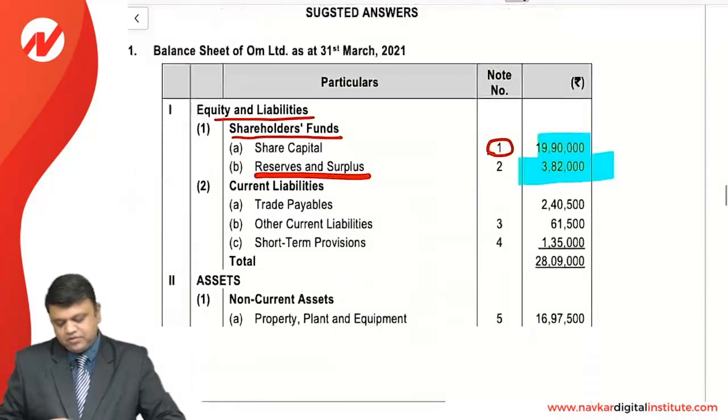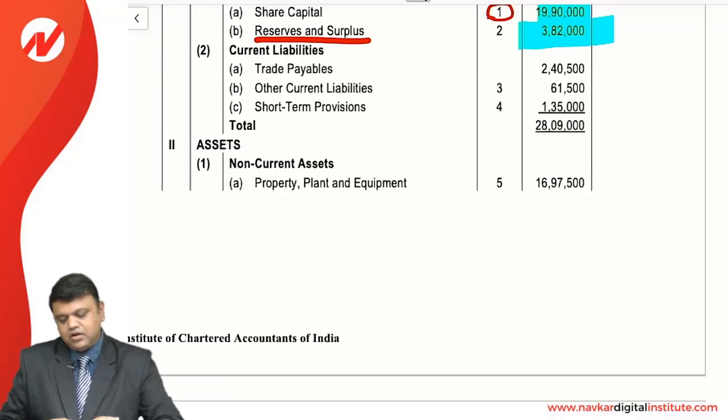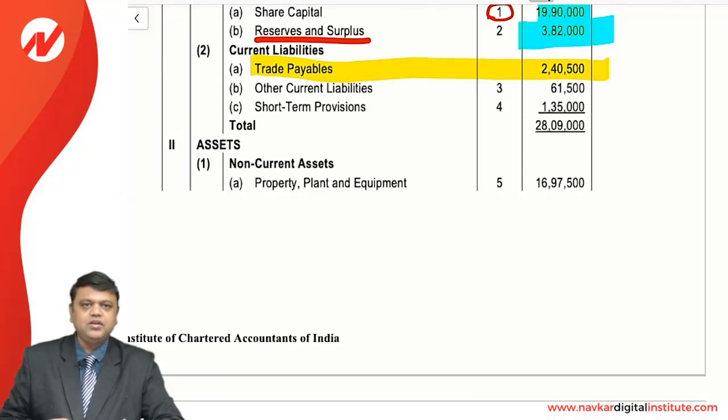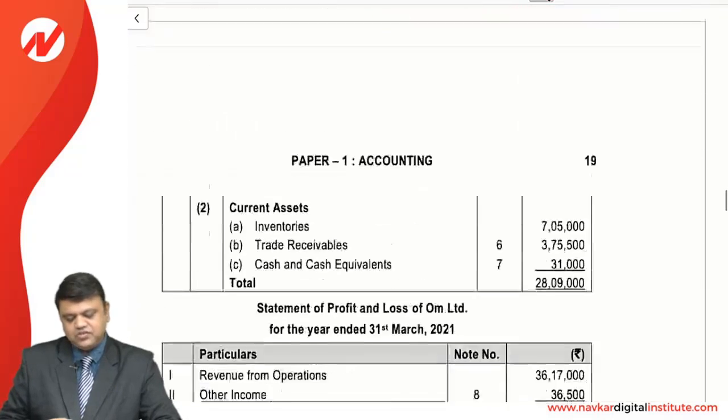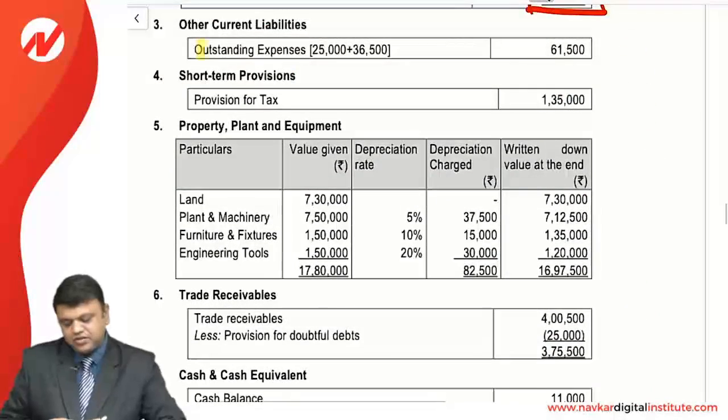Now if we read the next one, current liabilities. Here nothing is to be mentioned in the notes to accounts, so we can directly put it, that is 2,40,500. Other current liabilities, yes, there is a note for which 61,500, and other current liabilities include the outstanding expenses: 25,000 added with 36,500.